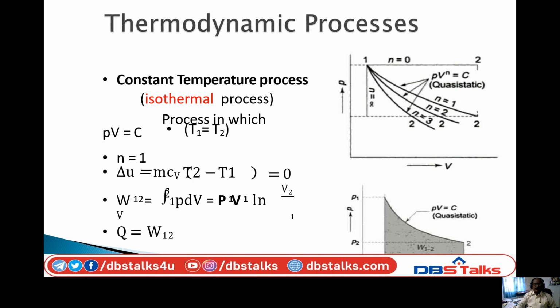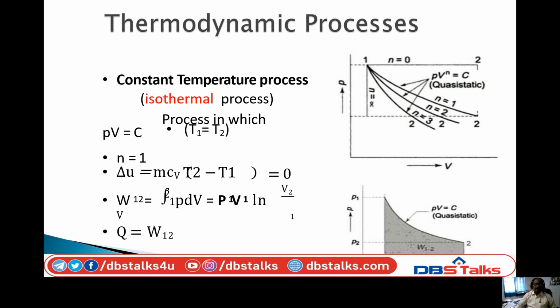So there is another process, that is the constant temperature process. Another name for the constant temperature process is isothermal process. In the isothermal process, T1 equal to T2, temperature is constant.